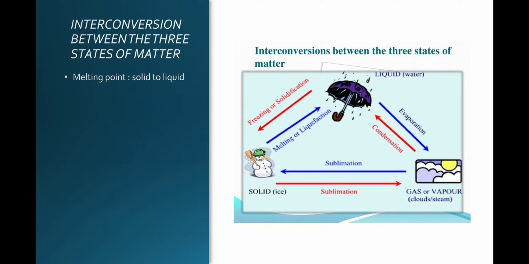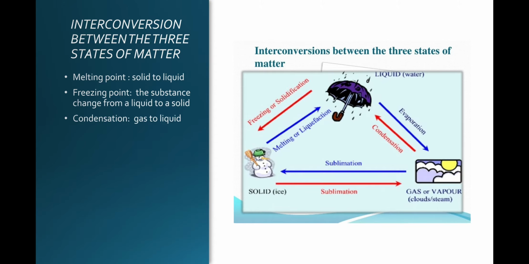Then the interconversion between the three states of matter: solid, liquid and gas. The melting point is nothing but the conversion from solid to liquid, which means ice to water. Then the freezing point is liquid to solid, that is water to ice.